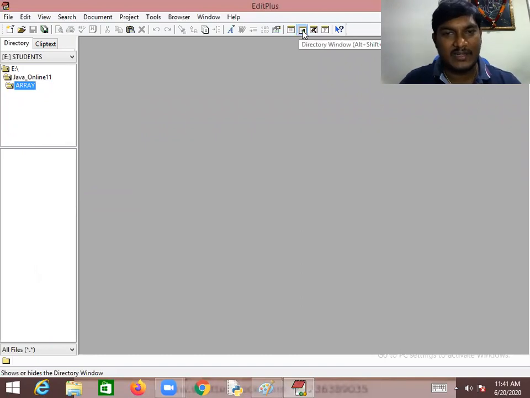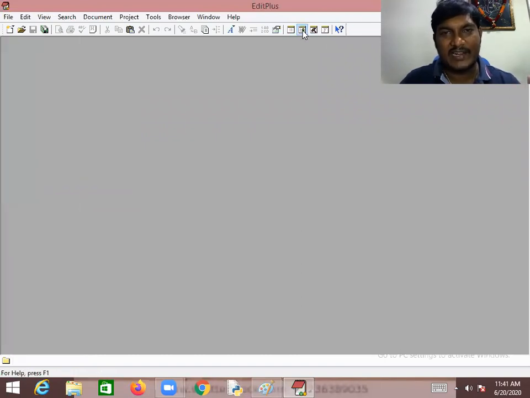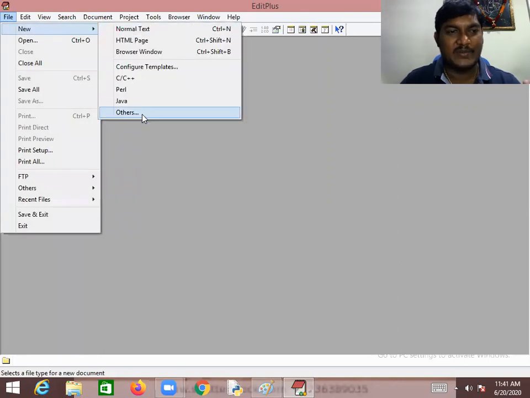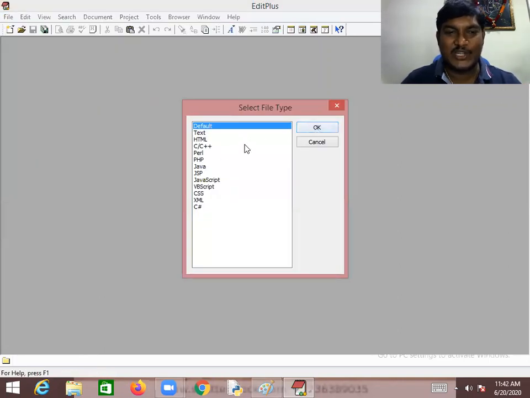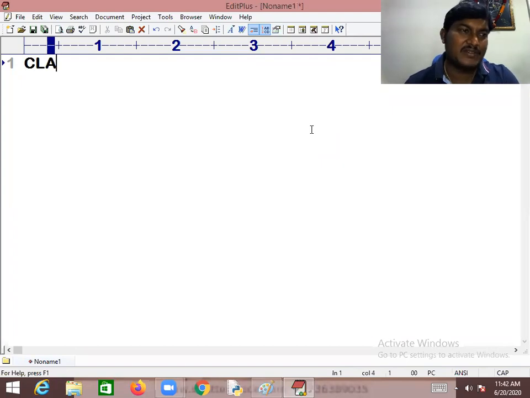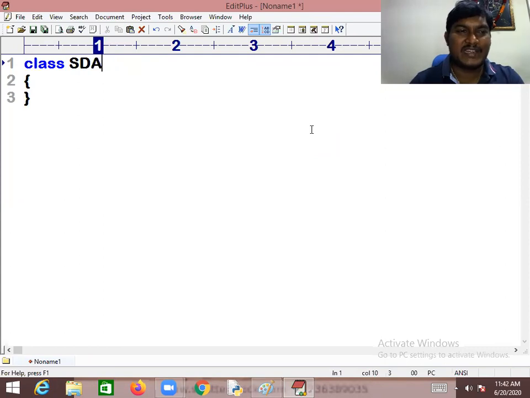Then I click on this to hide the directory window. Go to the File menu, click on New, go to Other, select Java and write the program. This is an example. Now I'm writing class SingleDimensionArrayDemo, just a demo I'm taking as the class name.